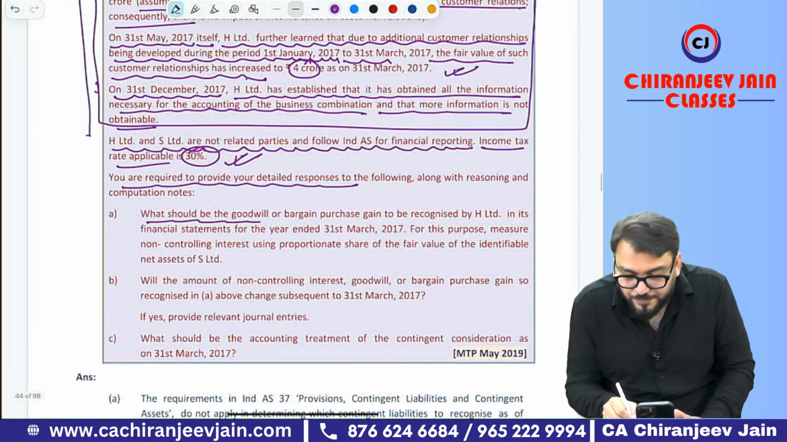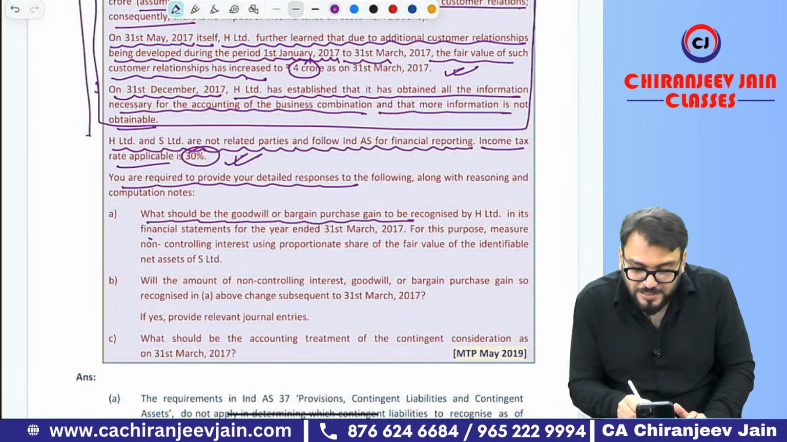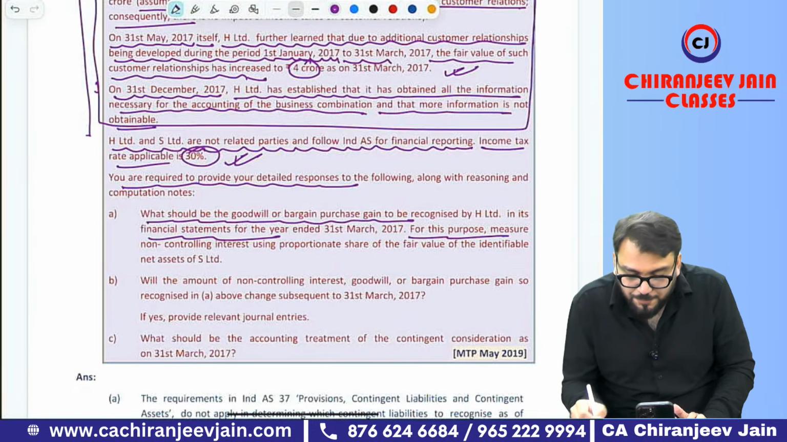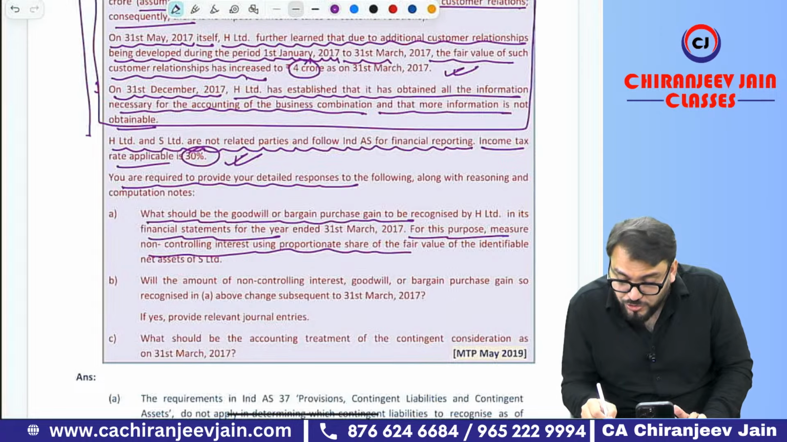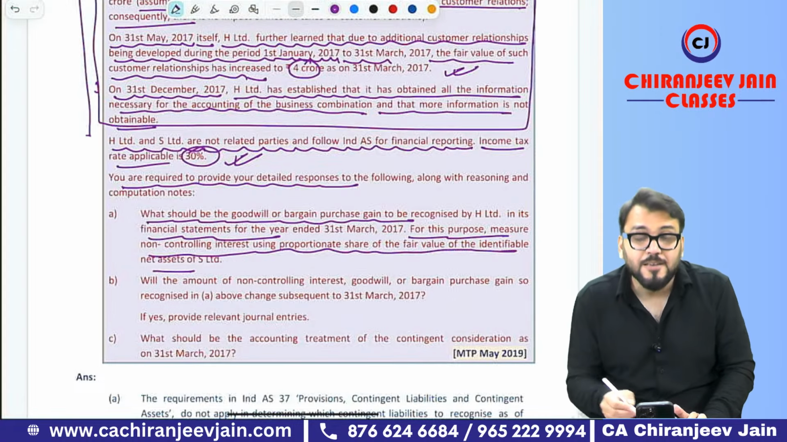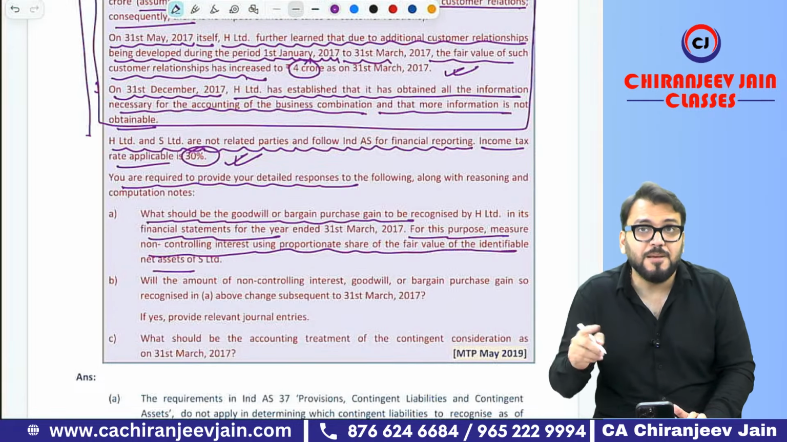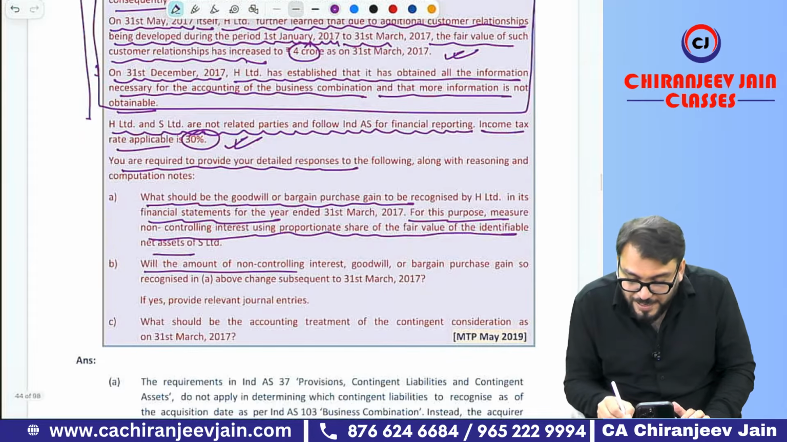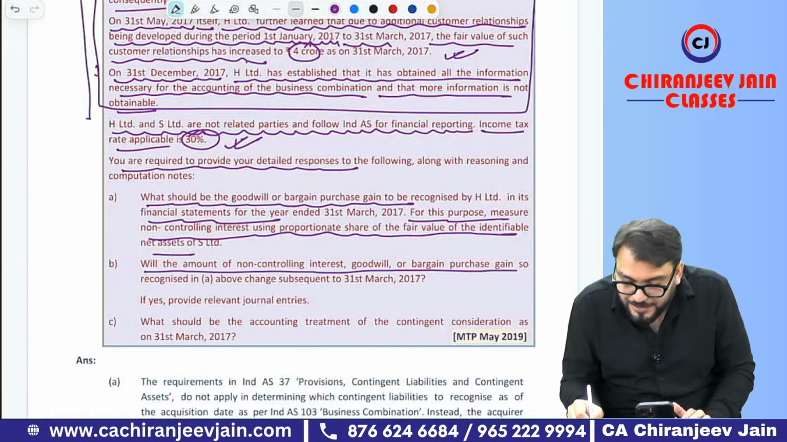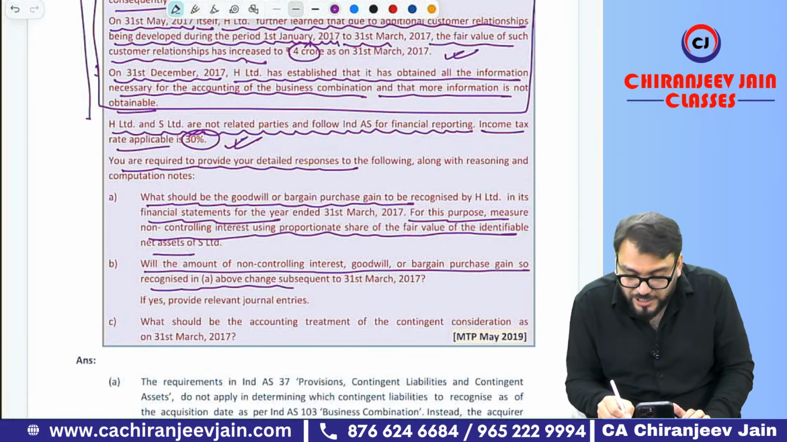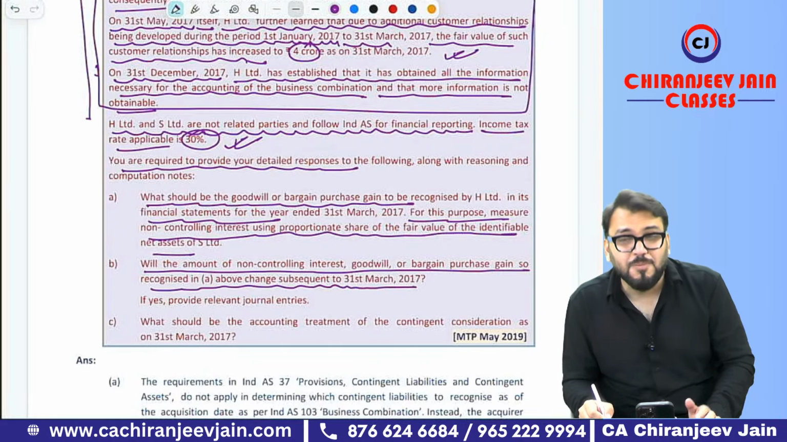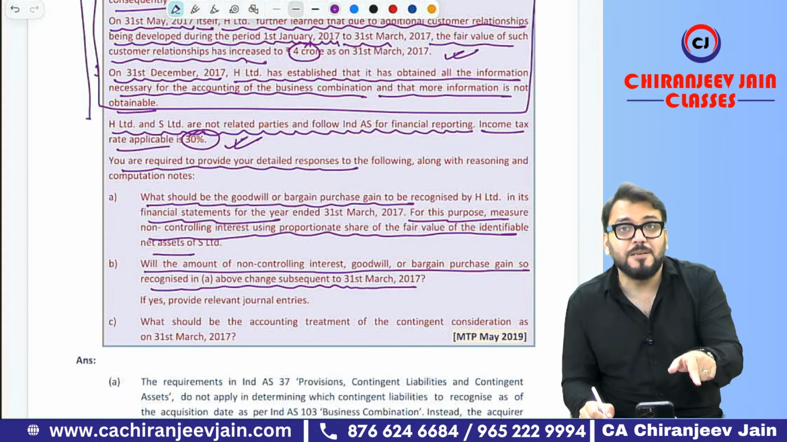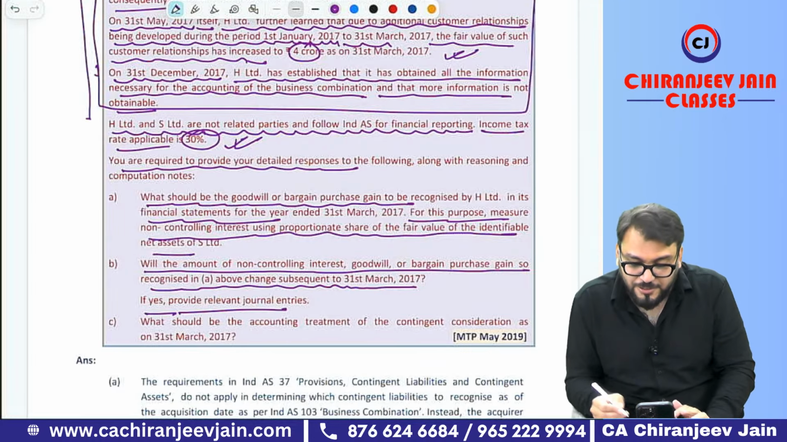What should be the goodwill or gain on bargain purchase in the financial statement? For that purpose, measure NCI by using proportionate share in fair value of net assets, meaning NCI is measured by the proportionate method, not by the fair value method. Will the amount of goodwill or bargain purchase gain so recognized above change subsequent to 31st March? Of course, it will change because of the measurement period concept. If yes, provide relevant journal entry.